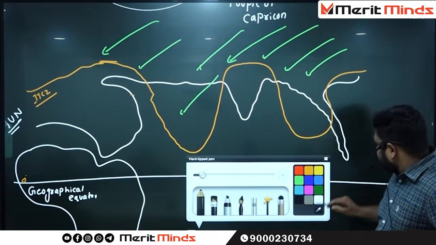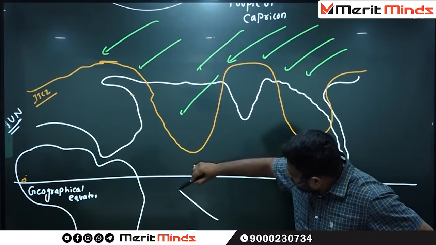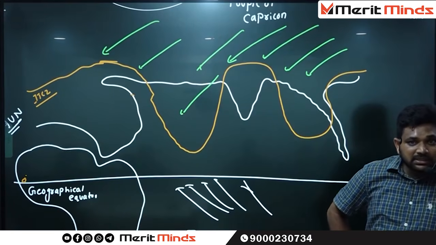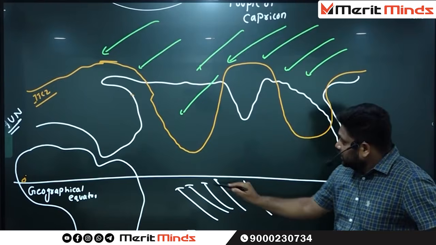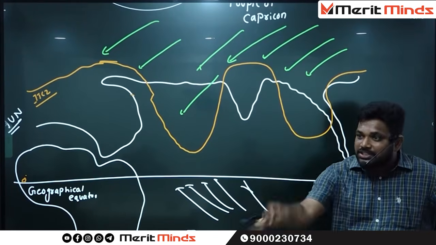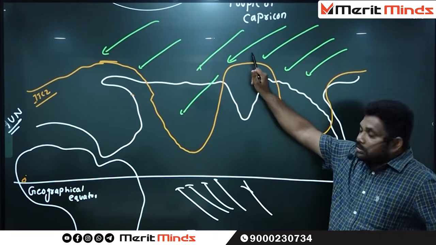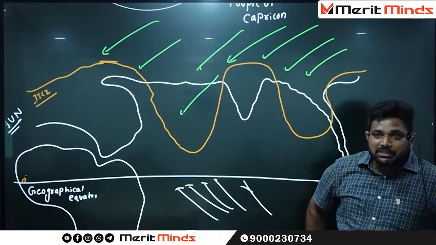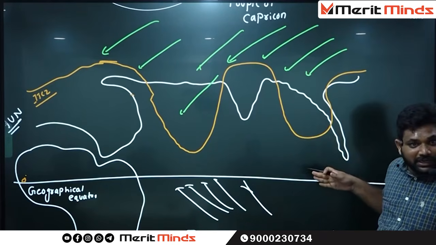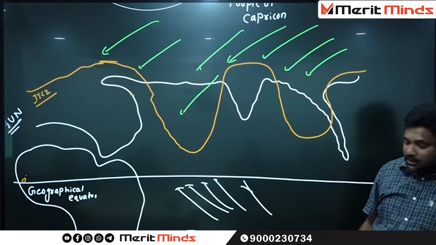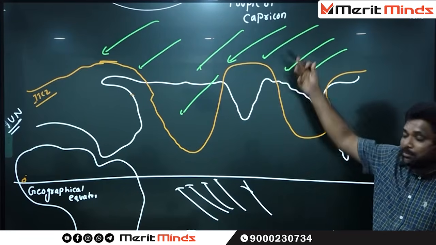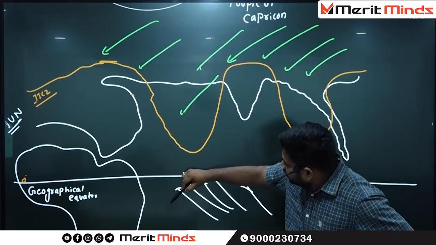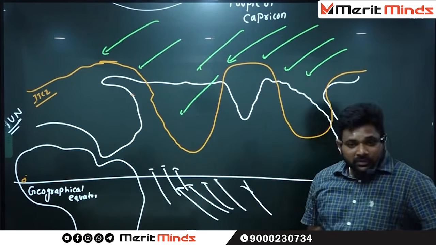See the direction of the southeast trade winds. These winds are coming towards the geographical equator. What are these winds? Southeast trade winds. These are coming towards the geographical equator, but someone is not coming. Who is that someone? Northeast trade winds are not coming. Why are the northeast trade winds not coming? Because the ITCZ is not there at the geographical equator. It is there in the northern hemisphere. These winds are waiting for those particular winds. These are unable to come. Since these winds have some guts, they are crossing the equator.